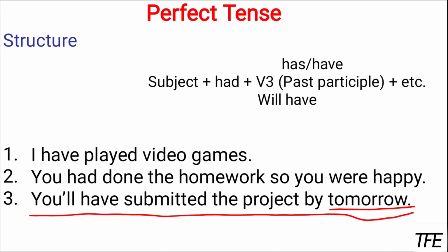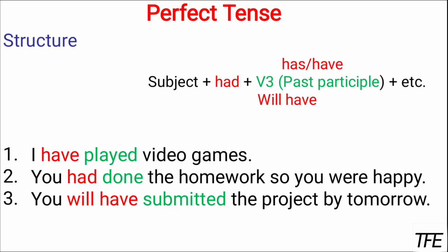Let's have a quick and easy look by which we can understand easily. Here you can see have, had, will have are the helping verbs. Here it's also mentioned. And then we have played, done, submitted as the main verb, and they are in the past participle form, the third form.